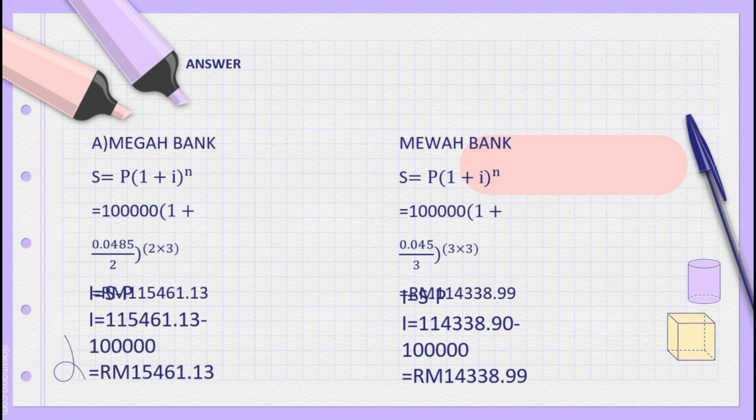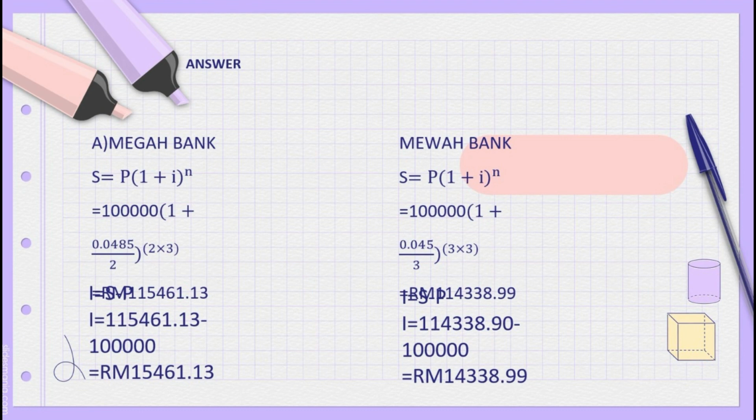For the calculation for Mewah Bank, S equals P open bracket 1 plus i close bracket to the power n. So 100,000 open bracket 1 plus 0.0445 over 3 close bracket to the power of 3 times 3. The answer is 114,338.99 ringgit.